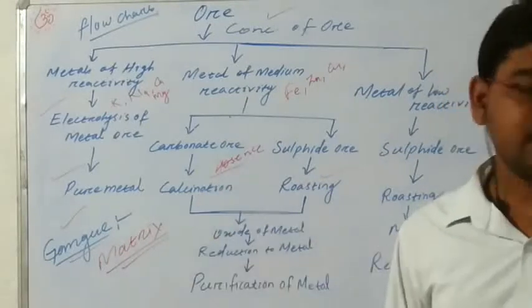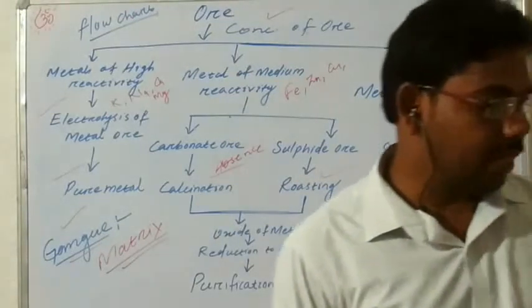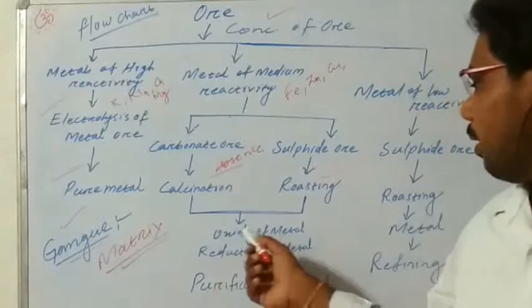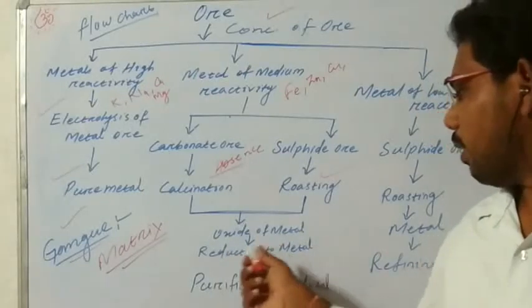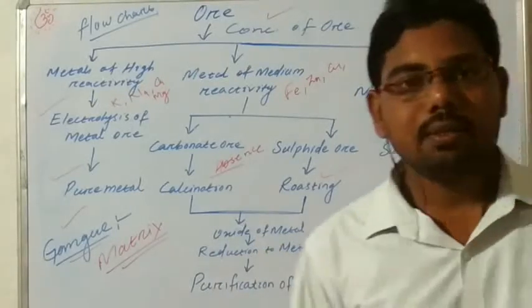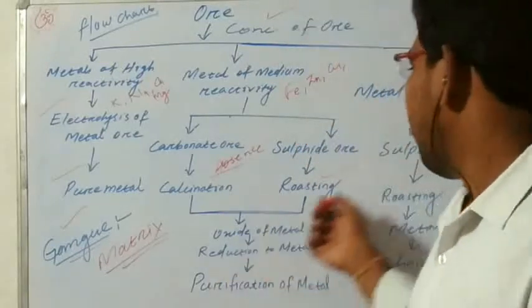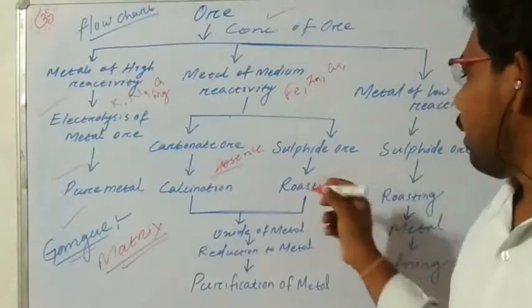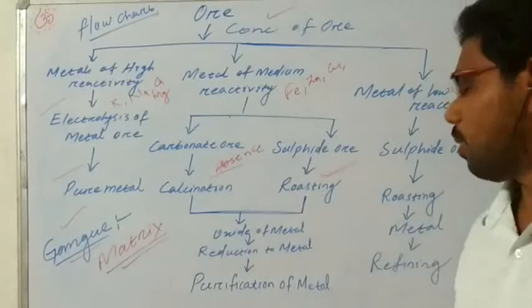After calcination, we get the metal oxides, and by the reduction process we get the pure metals. And in sulfide ore, the process used is roasting.